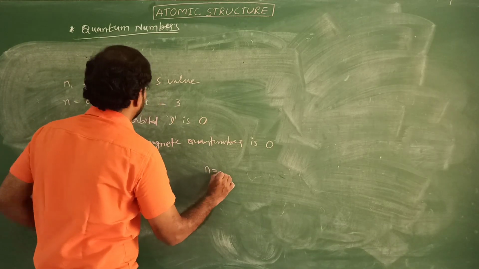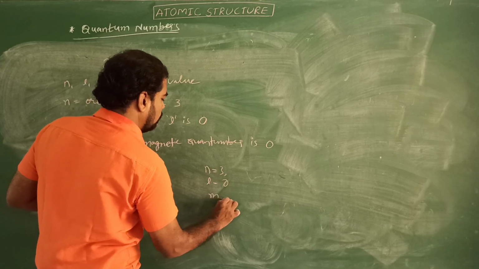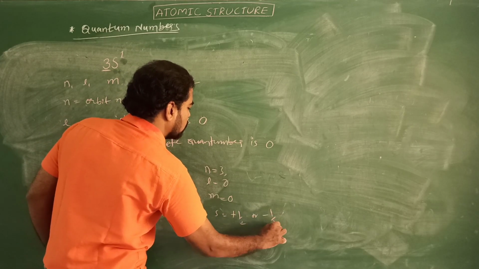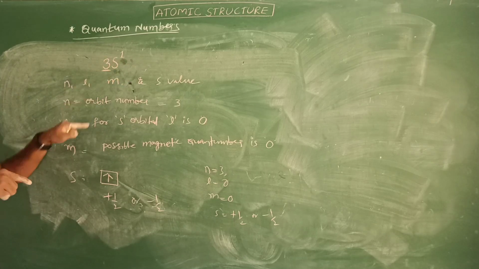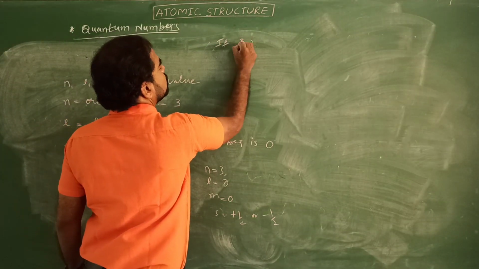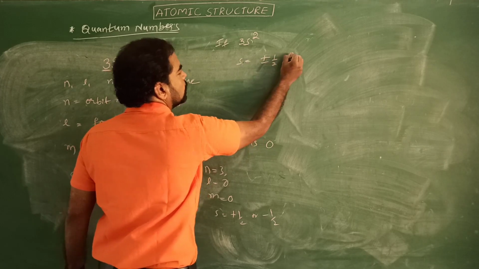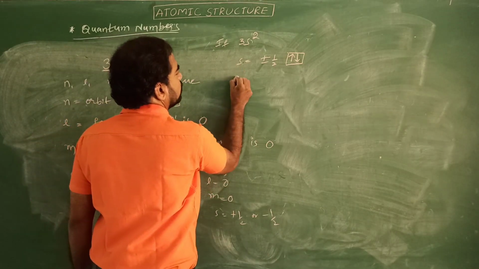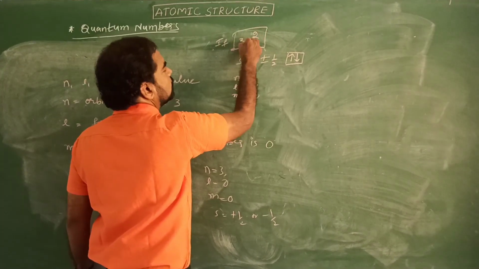So n equals 3, L value 0, m value 0 and s equal to plus half or minus half. For example, if 3s2 is given, then we can represent s as plus or minus half, while the remaining n value is 3, L value 0 and m value 0 for 3s2.